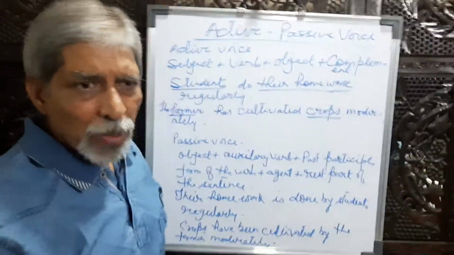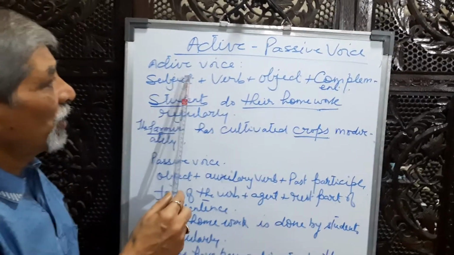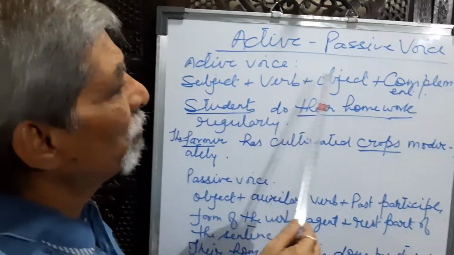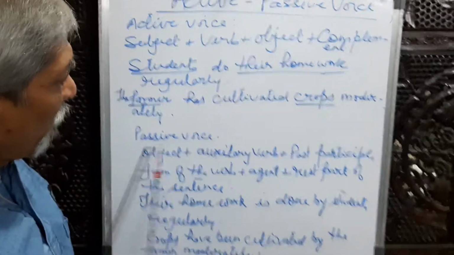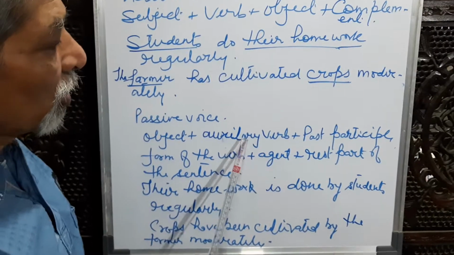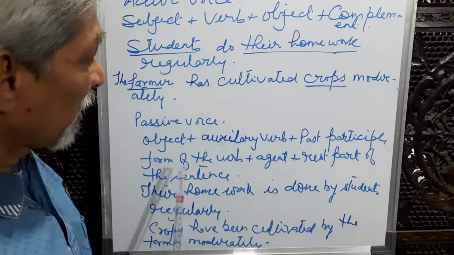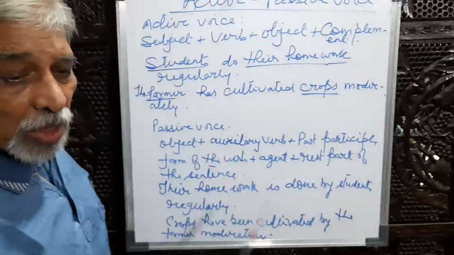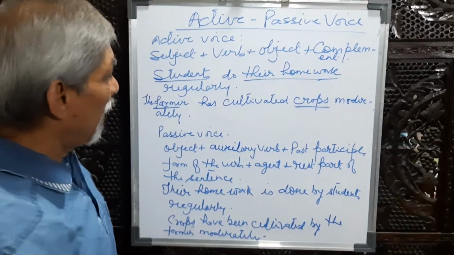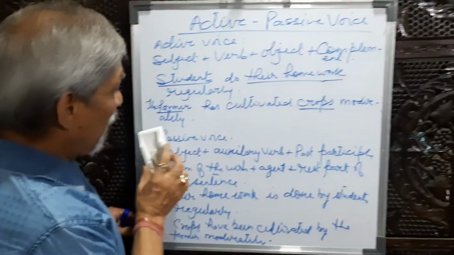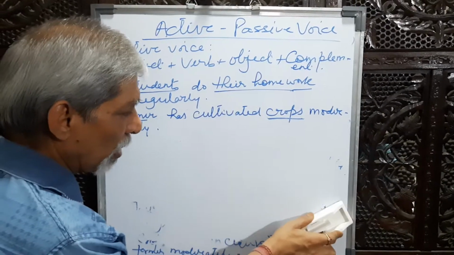So this way, this is very simple. If we keep the rules in our mind, for an active voice sentence, subject plus verb plus object plus complement, and in case of passive voice, object plus auxiliary verb plus past participle form of the verb plus agent plus rest part of the sentence. This is a simple rule. For imperative mood sentences, there is a different rule, which we will learn right now.